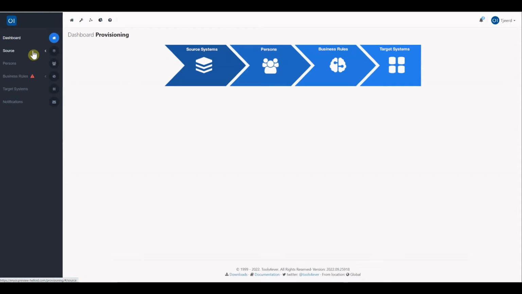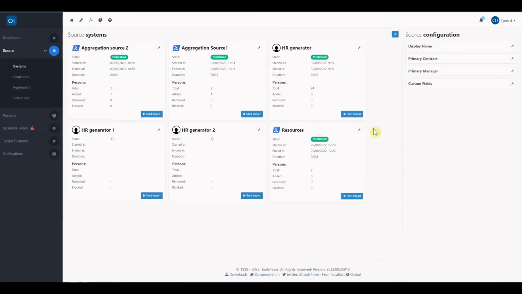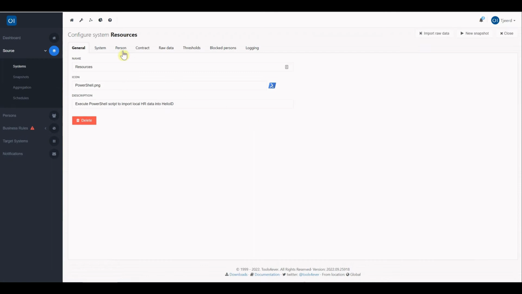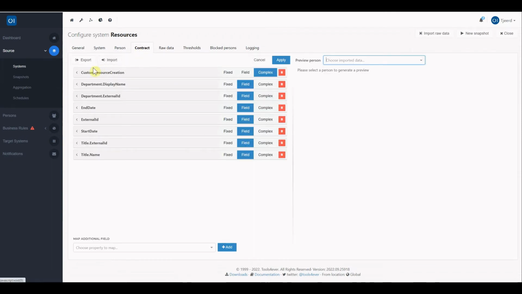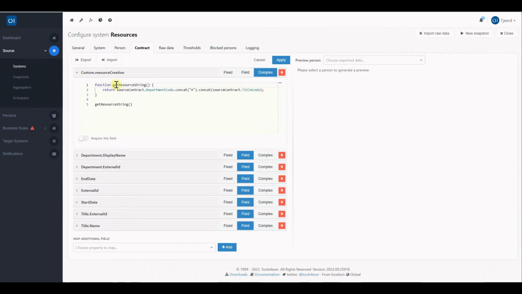Our first stop is the Create Resource Combinations. For this, we prepared a little example by providing a custom field on contract base. In this case, we call it the Custom Resource Creation. And as you can see, we use one single field to combine 2 values as one value in a complex mapping. In this case, the department code and the title code, which we concatenate by separating them with a hashtag.